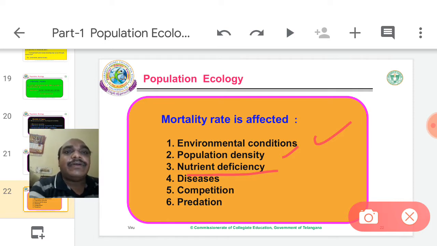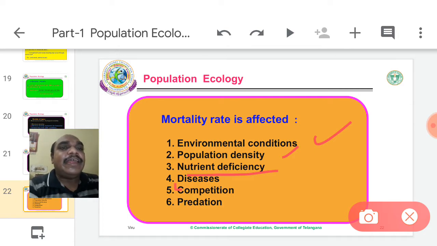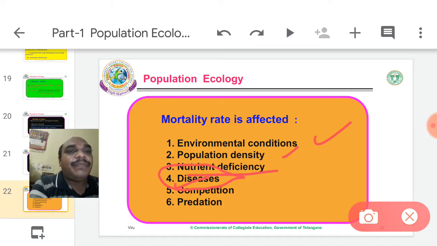Availability of nutrients also decides the mortality rate in plant communities. More deficiencies are visible in plant communities than animal communities. Diseases are a major cause affecting the mortality rate. Competition is everywhere, between individuals of the same species or between dissimilar species: competition for food, habitat, water, everything.